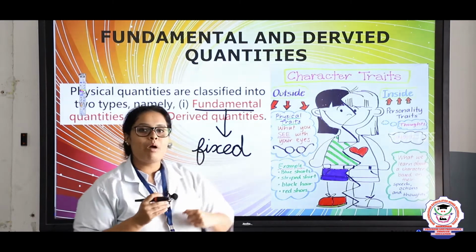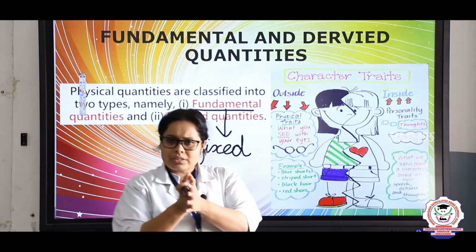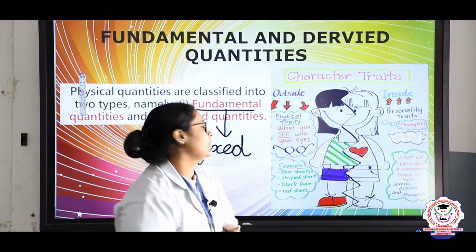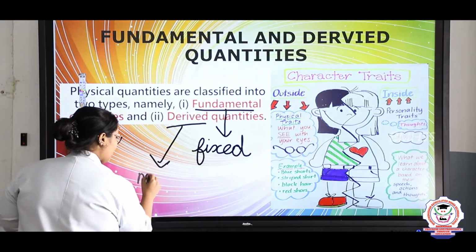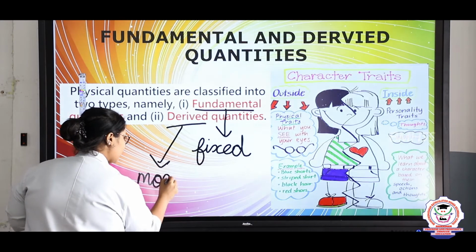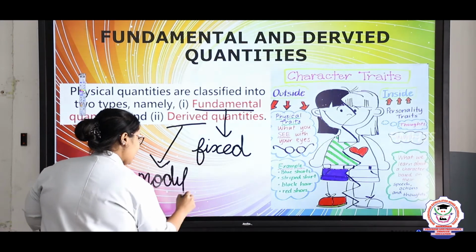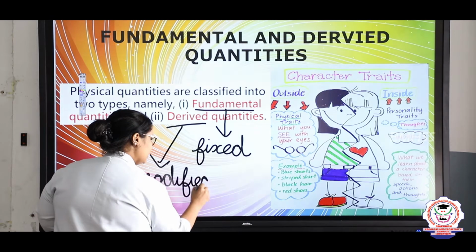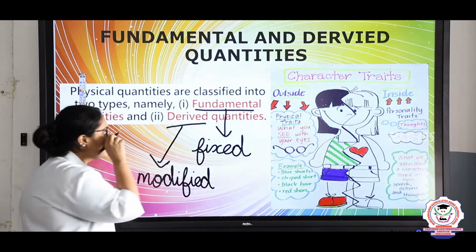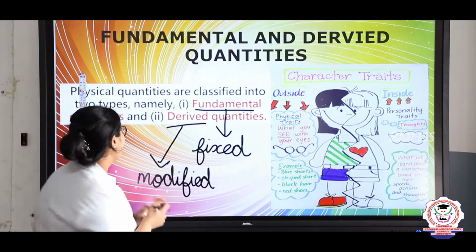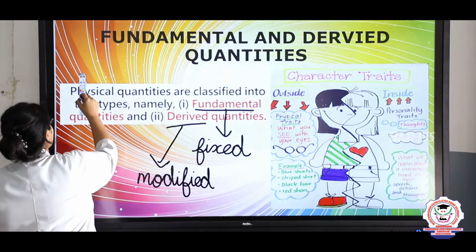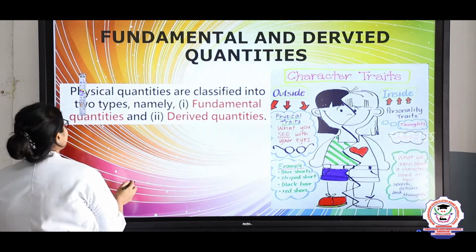In the same way, if you are comparing the derived quantity, derived means it is a second step of the fixed quantity. That is, in the fixed quantity they have attached something, so here it will be modified. M-O-D-I-F-I-E-D. These are the two different types of physical quantities which we are going to see here. Now let's see the next topic.